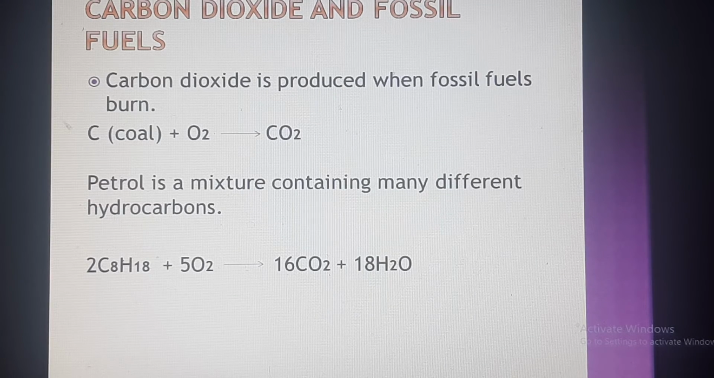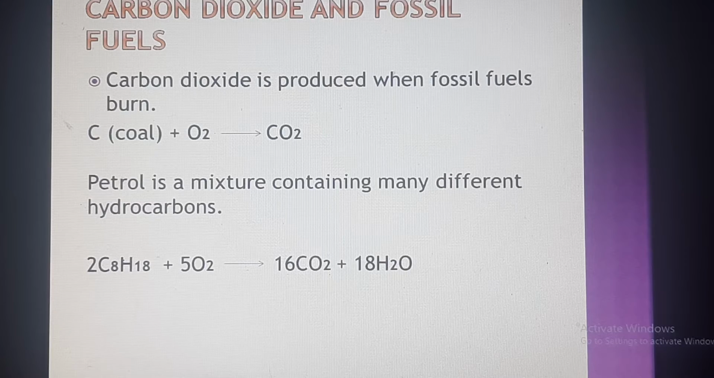Here we are discussing the relation between carbon dioxide and fossil fuel. Carbon dioxide is produced when fossil fuels burn. That means whenever any one of the fossil fuels is burning, there is a production of carbon dioxide. Here we are discussing coal. Coal is one of the fossil fuels and its chemical symbol is C, carbon only, and it reacts with oxygen to give carbon dioxide.